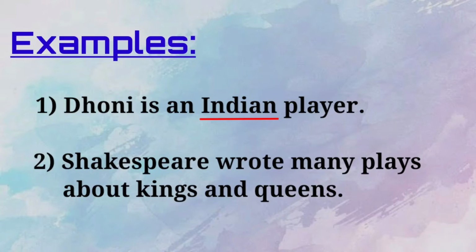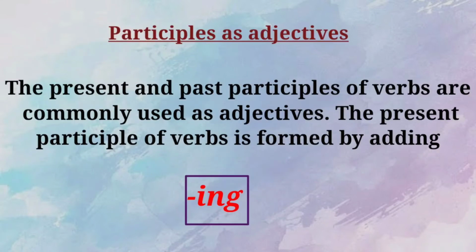Okay students, have you understood both the examples? Now we are going to learn about participle as adjectives. Yes, participle as adjectives. The present and the past participle of the verbs are commonly used as adjectives. And then the present participle of the verb is formed by adding ing.